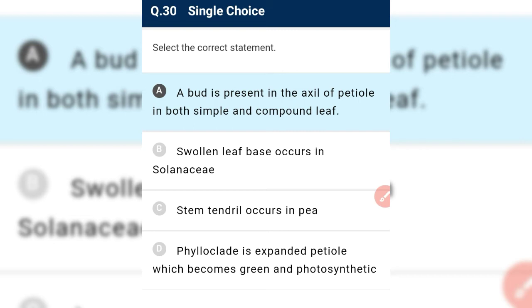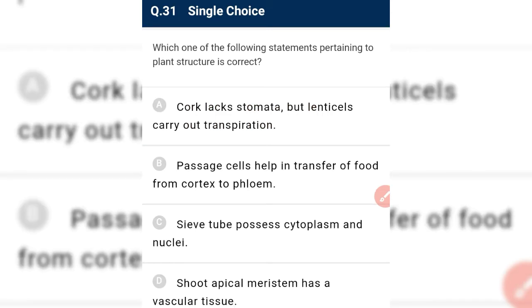Phylloclade is an expanded petiole? No. An expanded petiole is known as phyllode, not phylloclade, and is found in Australian acacia. Phyllode is found in Australian acacia, and phylloclade is found in cacti, Opuntia, Euphorbia. Yes.